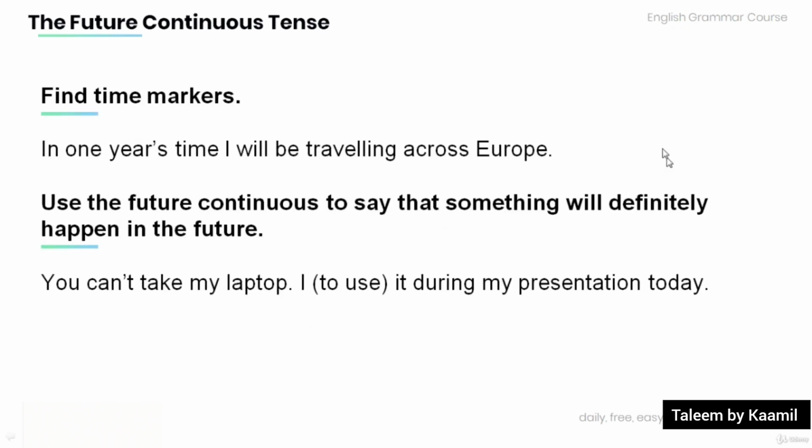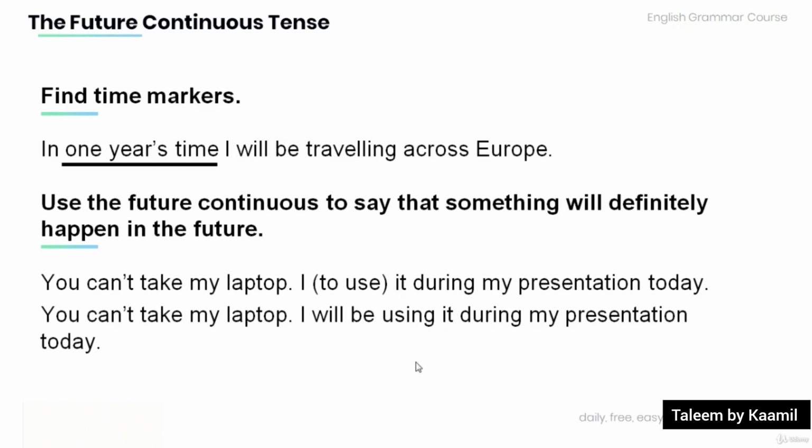Now read the following sentence and find time markers. In 1 year's time, I will be traveling across Europe. 1 year's time. Remember to use the future continuous to say that something will definitely happen in the future. Now read the following sentence and provide the future continuous form of the word in the bracket. You can't take my laptop. To use it during my presentation today. You can't take my laptop. I will be using it during my presentation today.